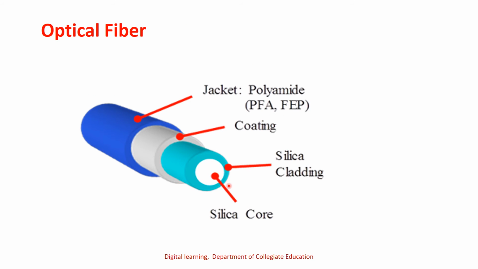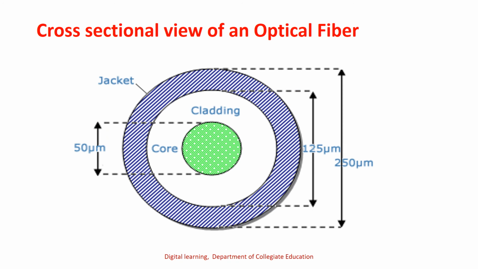The central part is the core, and it is surrounded by cladding, then a buffer coating, then again it is covered by a polyethylene jacket. This diagram is the cross-sectional view of an optical fiber.